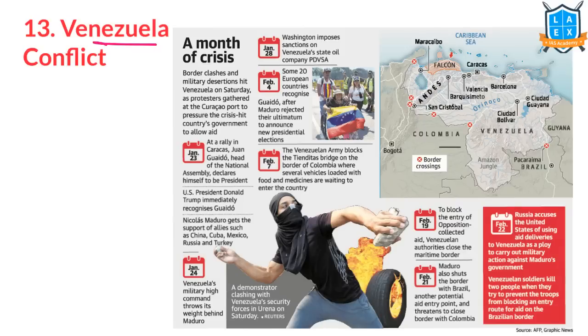The next issue is the Venezuelan conflict. Last year in Venezuela, inflation rates increased and people protested for changes in the political system. They wanted a new president. So huge protests happened last year. In that context, if we observe this country, Venezuela, there is a river called the Orinoco River and mountains called the Andes Mountains in South America. Andes Mountains, remember this. And the Orinoco River Basin is very important for oil and natural gas.